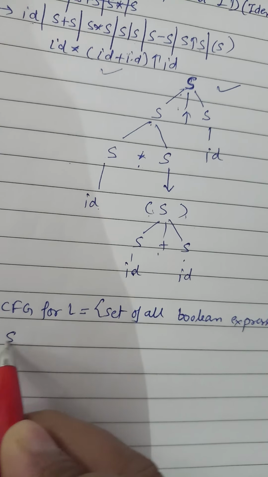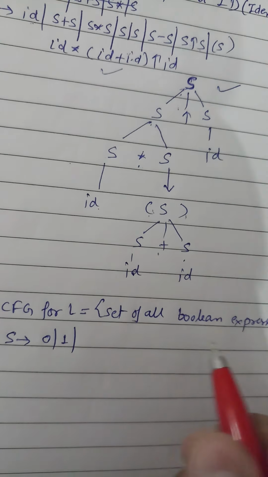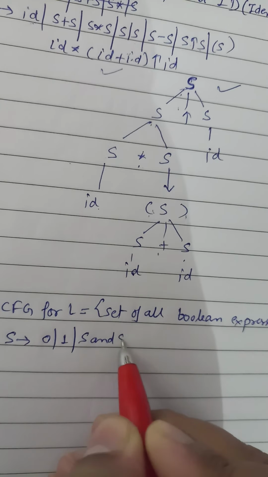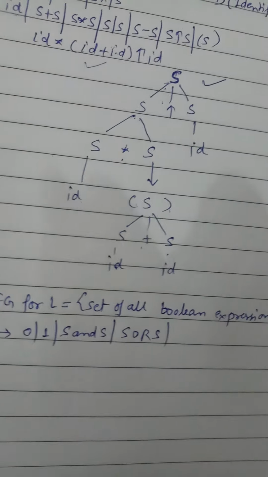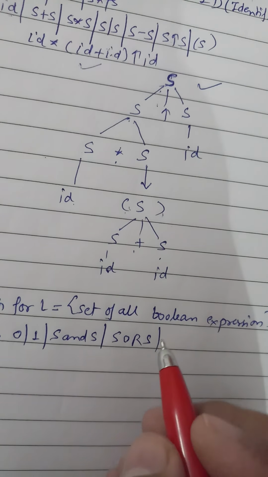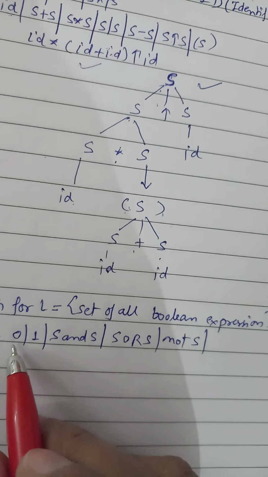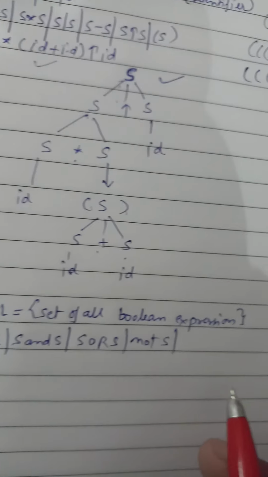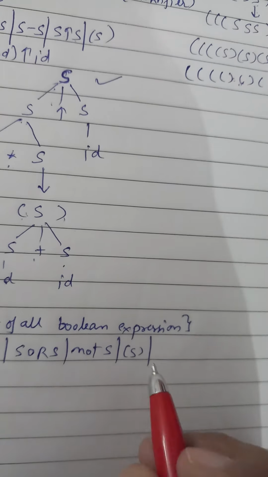The CFG can be either 0 or 1, for true or false. And then we have S and S like this, S or S like this, and for the NOT gate. This is for 0 and 1 for true and false, this is for the AND gate, this is for the OR gate, this is for the NOT gate.